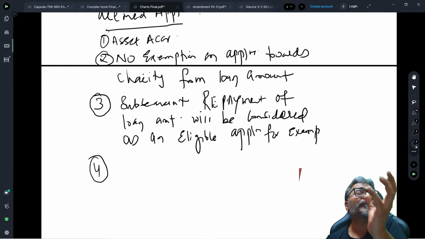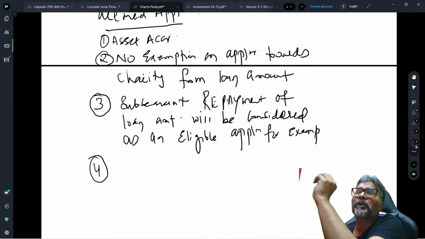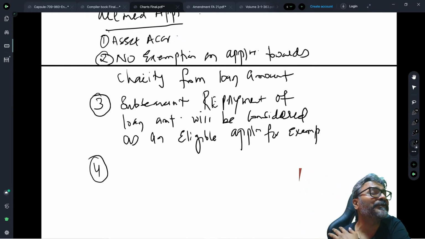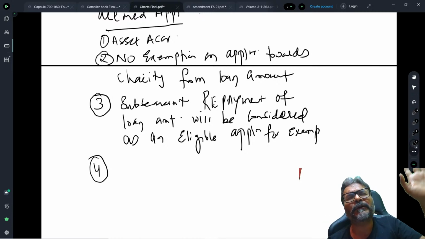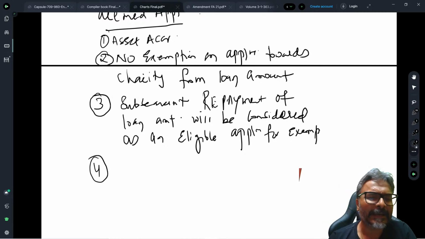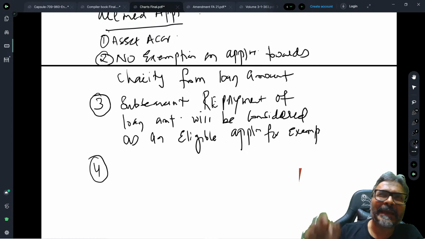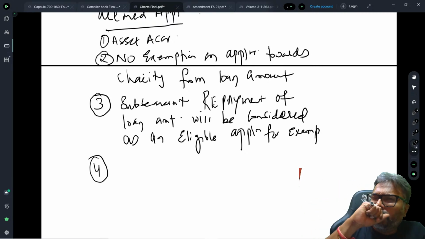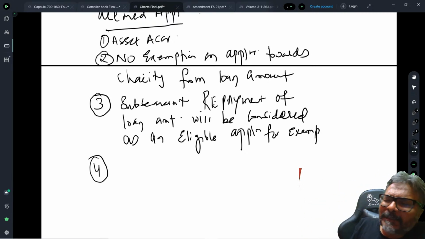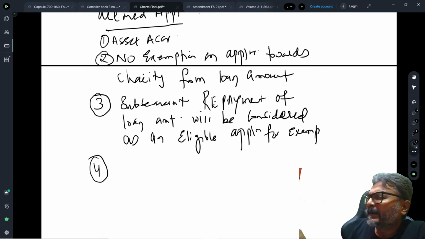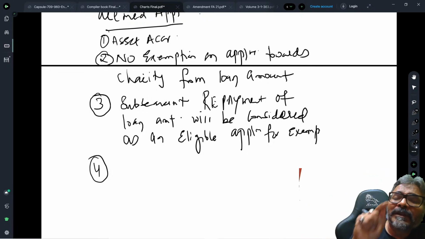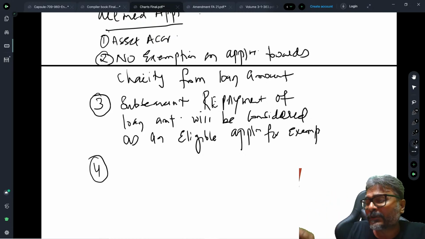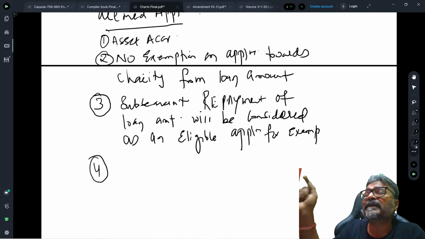But going forward, from the May 22 attempt, November 22 attempt and onwards, for which I find a very strong possibility of a question in the examination, any excess application that may have been done in the earlier years will not be considered as an eligible application for the purpose of exemption in the current year.